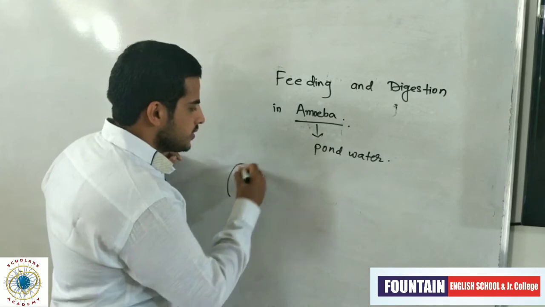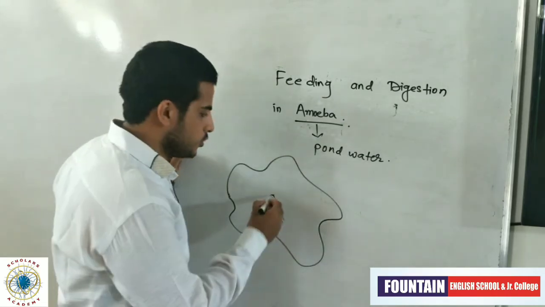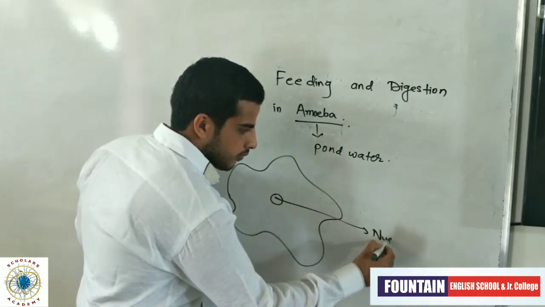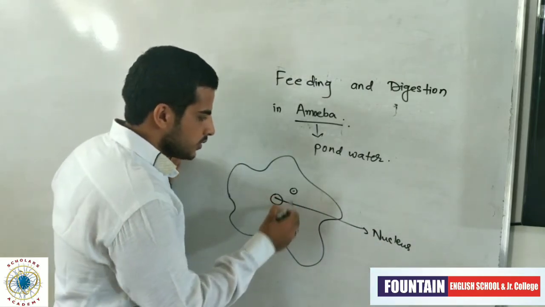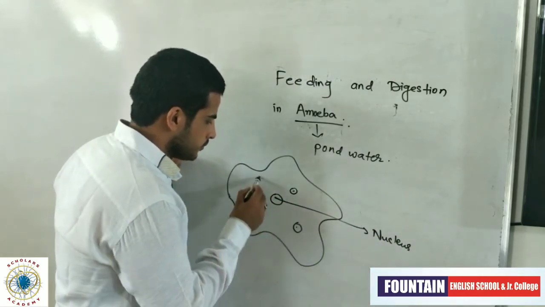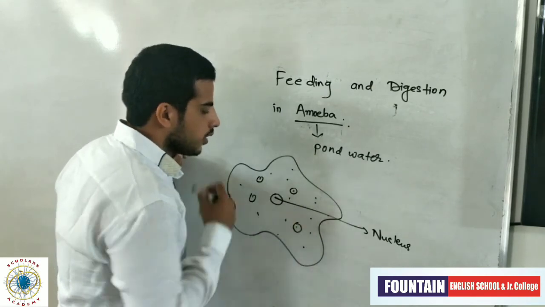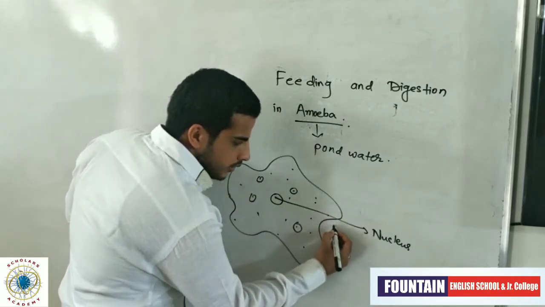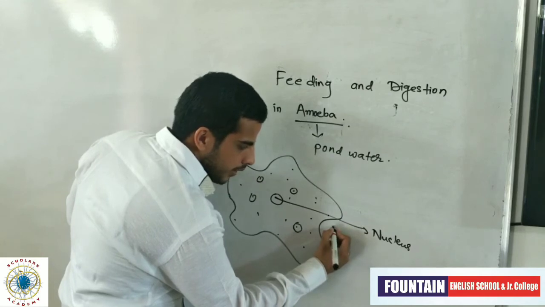Suppose consider it is an amoeba. It has a nucleus, there are food vacuoles, and there is its food, or we can say prey.